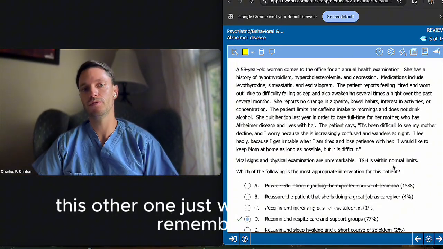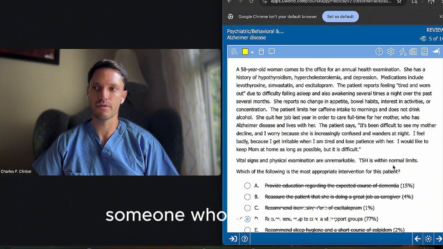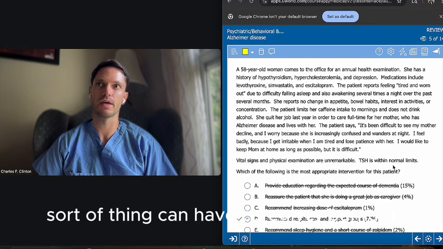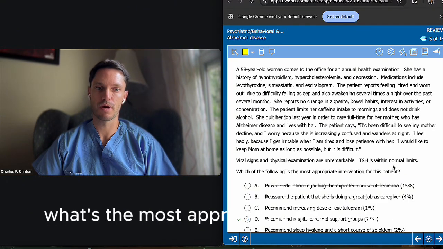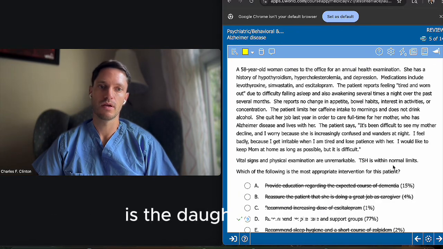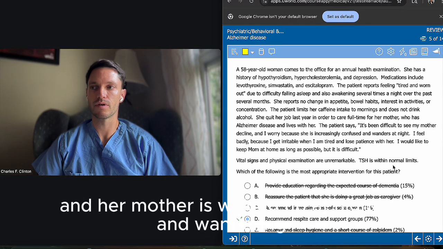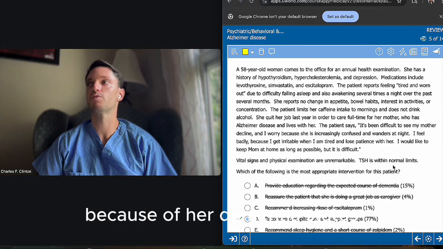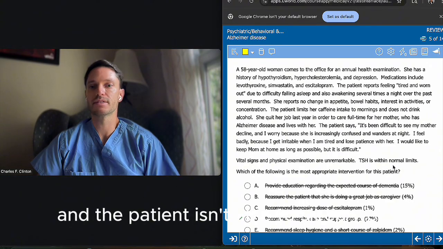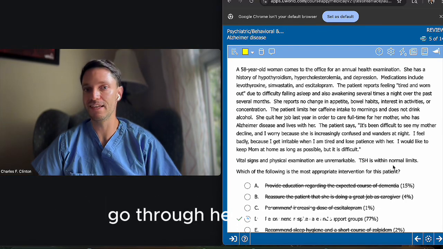This other one just wants to make you remember that anyone that is taking care of someone who is end of life or has advanced dementia, and that sort of thing, can have caregiver burnout. So what they're asking you is, what's the most appropriate intervention for this patient? This patient you are seeing is the family member, the daughter of someone who has advanced dementia, and her mother is waking up at night and wandering at home because of her dementia status, and the patient isn't able to sleep well, and is finding it difficult to go through her daily living.